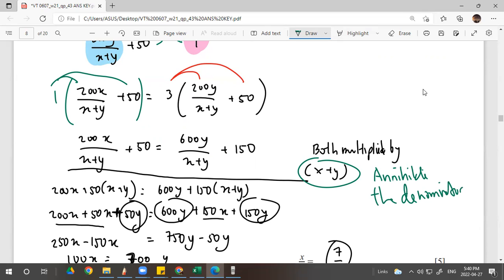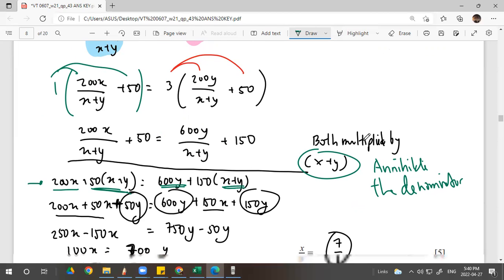Okay, so after annihilating the denominator, we have 200x, you can see the peace of mind here. Plus 50 times x plus y, so you need to convert this later on. Equals 600y. See, it's so peaceful to see this kind of equations. Linear. And then plus 150 times x plus y. So this is an extra effort that you need to do, but it's still manageable, right?